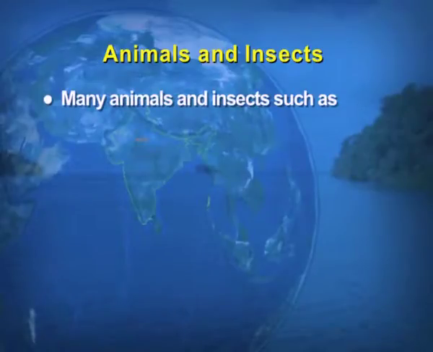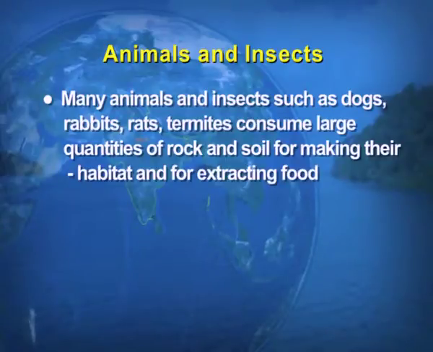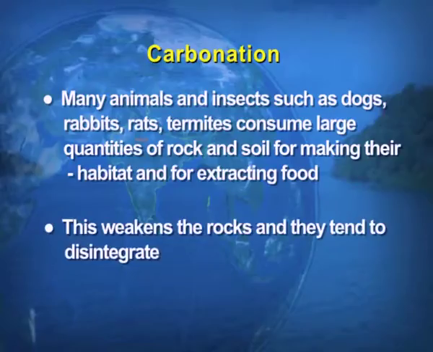Many animals and insects such as dogs, rabbits, rats, termites, they consume large quantities of the rock and soil for making their habitat and for extracting the food. So, when they make burrows and dig out the rock, then what happens to the rock? The rock weakens and tends to disintegrate. So, this action of the animals and insects helps in the disintegration of the rocks.